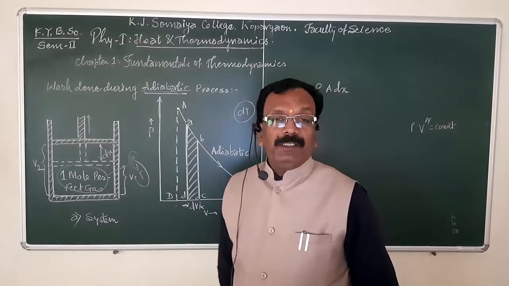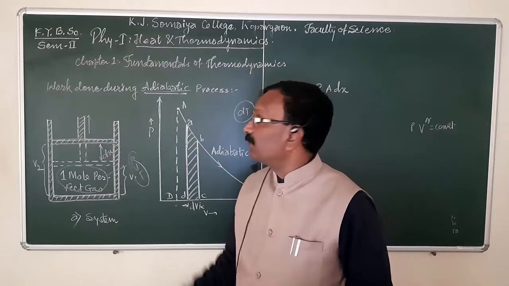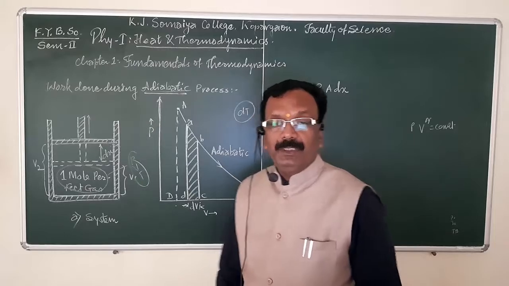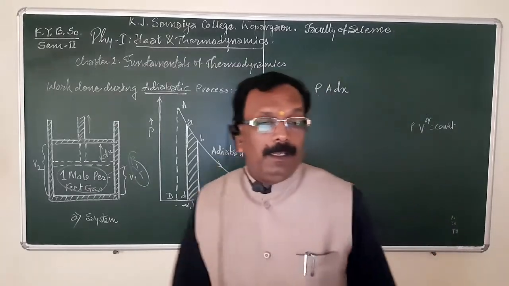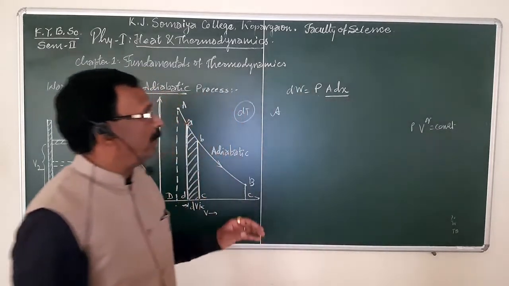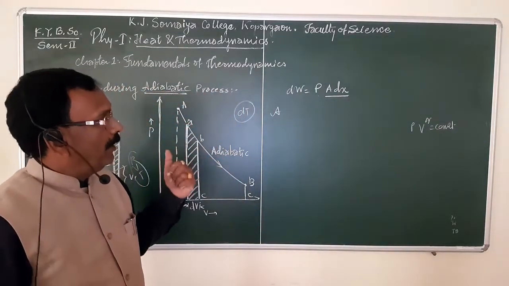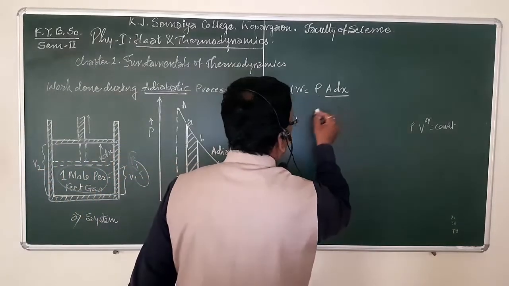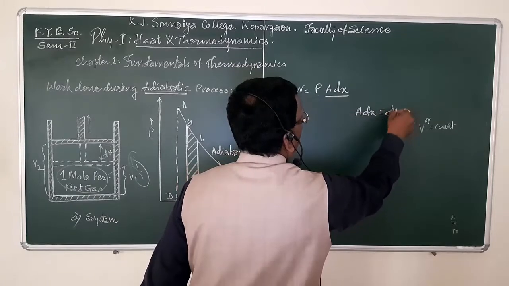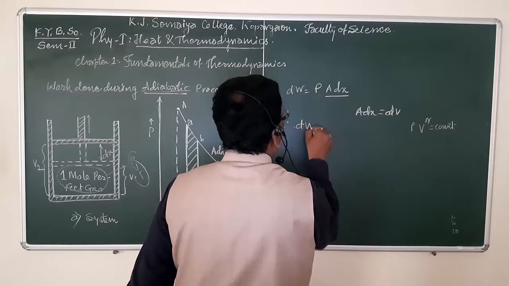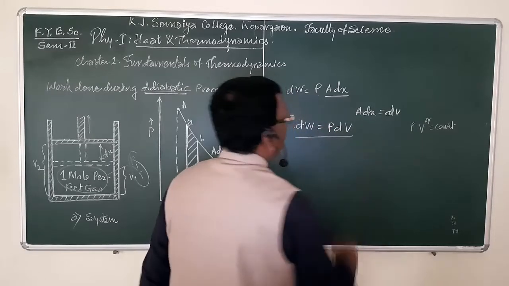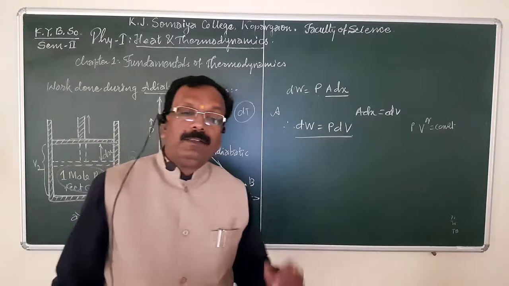Because the piston is moved corresponding to the pressure. Here A is the area of cross section and dx is the displacement of the piston, so A dx is nothing but dV. Therefore dW is equal to P dV. This is the work done.